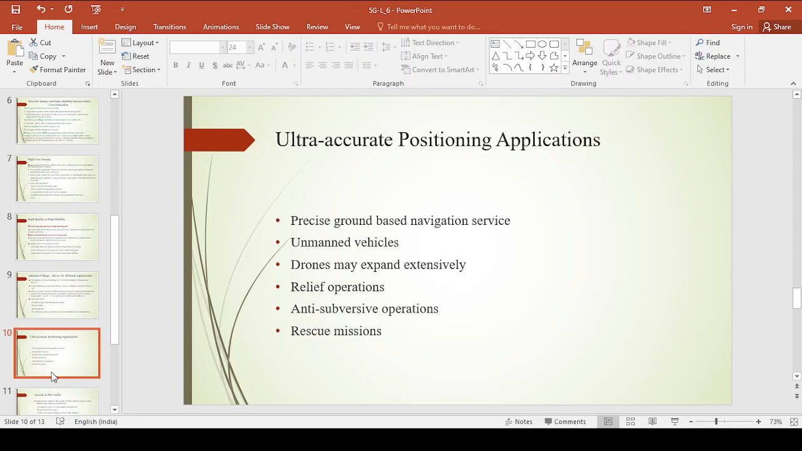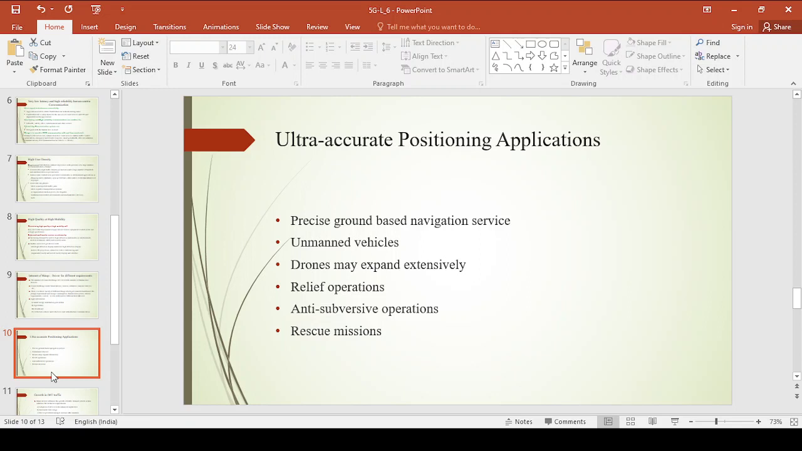Because of this exact positioning, we can know the people who are in need, and we can provide services to those people because of that accurate position. That means we can approach people for relief operations or rescue missions exactly because of this accurate position, right?